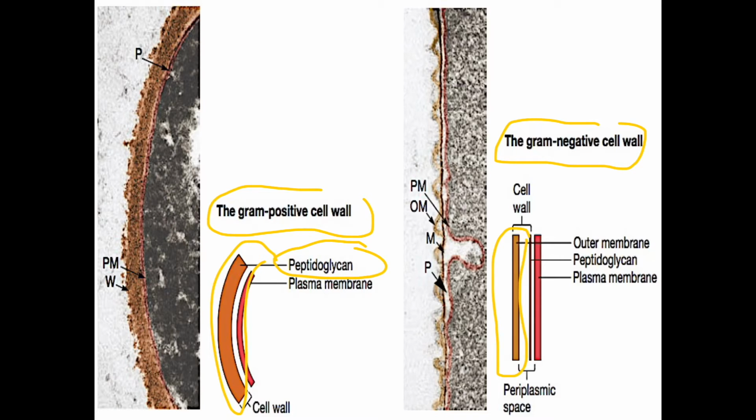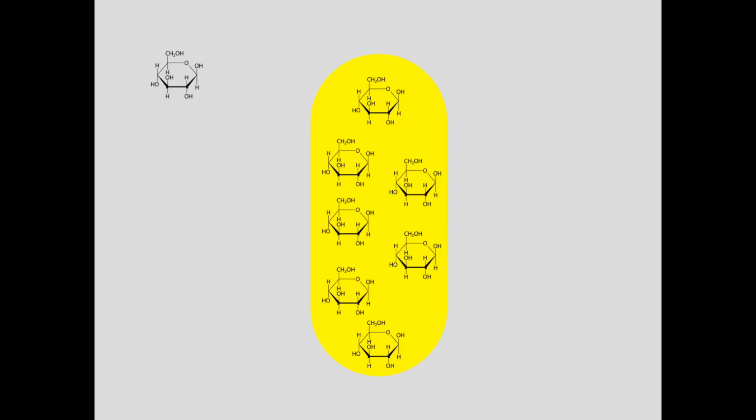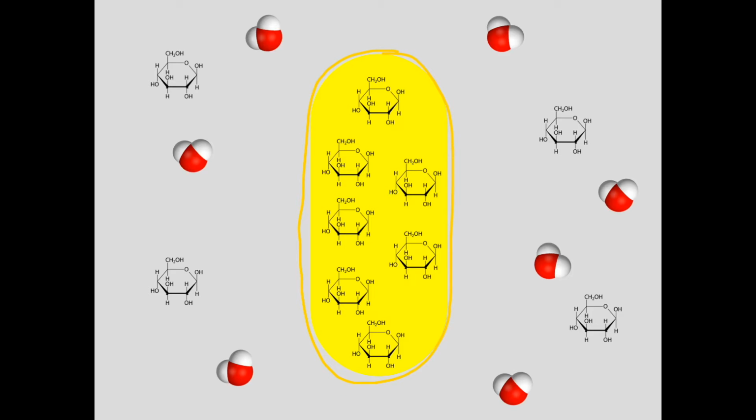Now, why does the cell wall have so much importance? Many bacteria have these thick, rigid extracellular walls to protect them from osmotic lysis. Let us see what we mean by osmotic lysis. Over here, we are observing a bacterial cell and we are taking an example of glucose sugar. Glucose is very important for a bacterium for energy purposes. It will try to accumulate more and more sugar inside the cytoplasm.